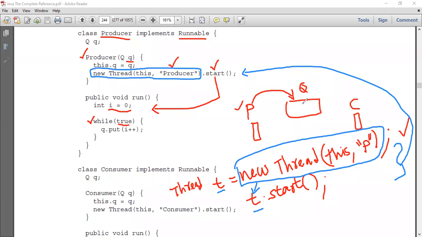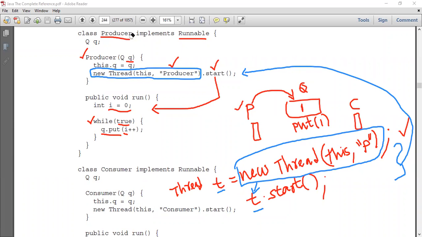As I said, the producer's job is to put a value in this queue. It needs to call a method called put. So you can see that it's calling q.put, and put is taking an argument i++. Initially the value of i is 0. When I say i++, the value of i will be 1. So when the producer calls the put method, it is going to put a value called 1. Is it right, students?